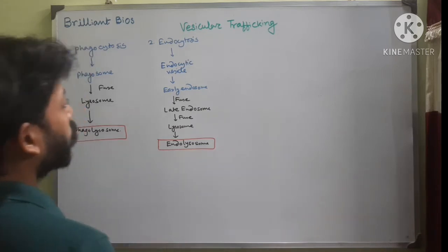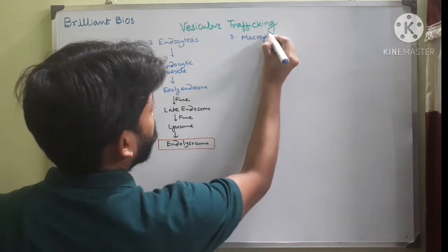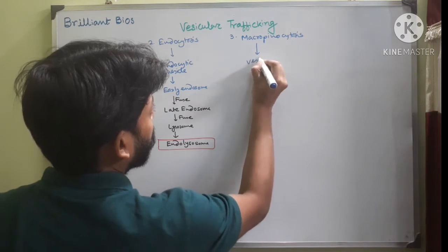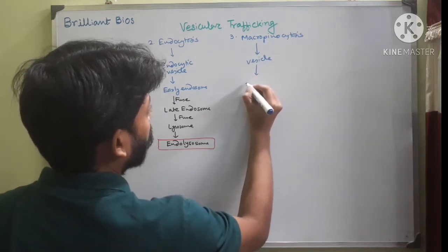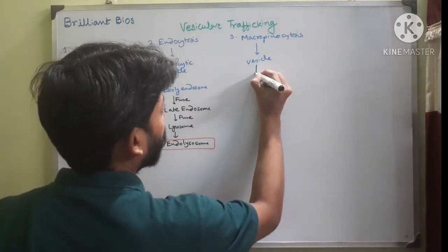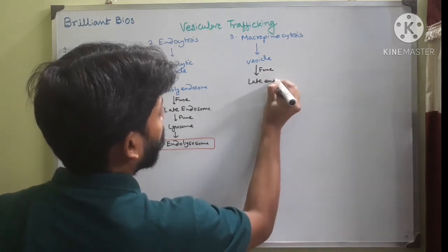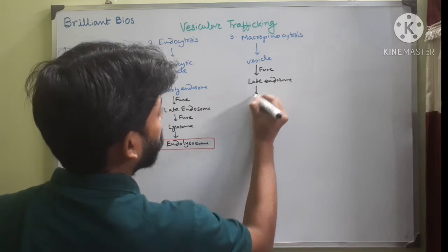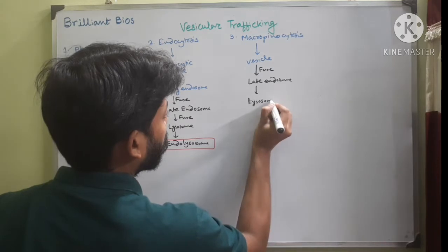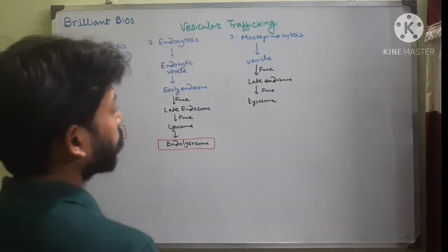The second route, the third route, is macropinocytosis, through which vesicles form and fuse with the late endosome. And ultimately it will fuse with the lysosome. So the ultimate destination is here, the lysosome.